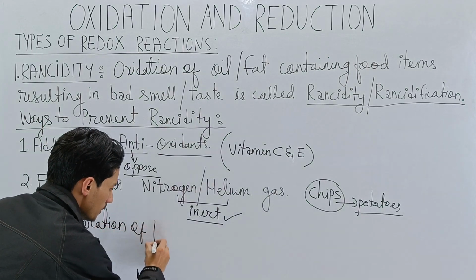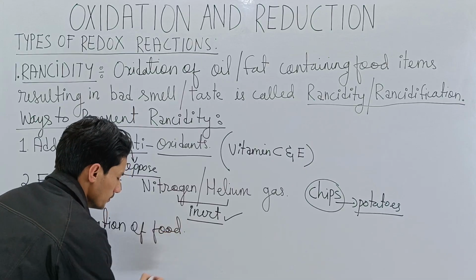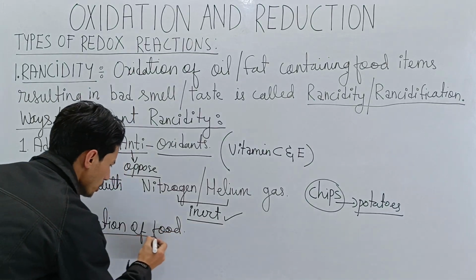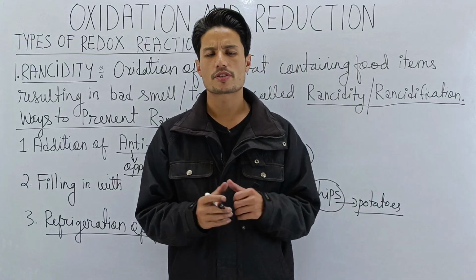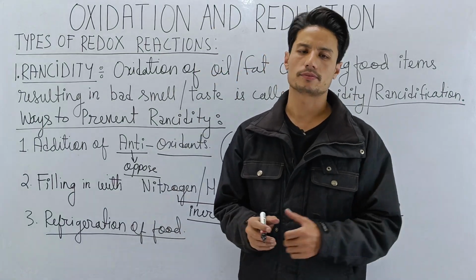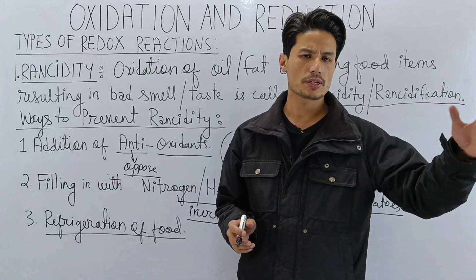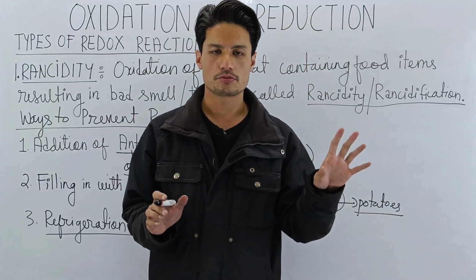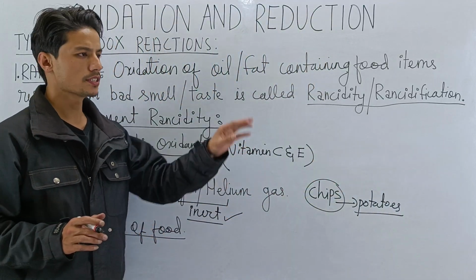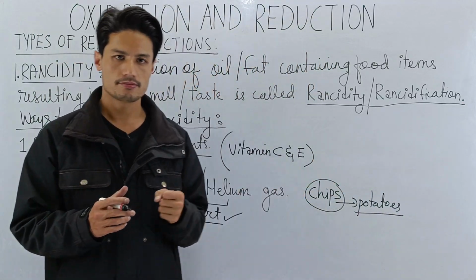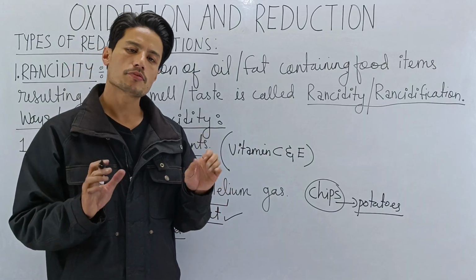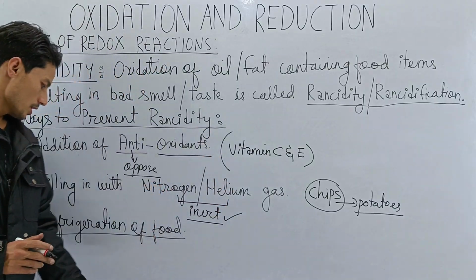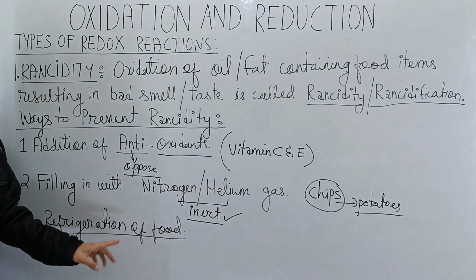Refrigeration of food. Now, why do we keep food inside the refrigerator? Why don't we just keep it outside? We don't keep it outside because if we do, then rancidity will take place. The food will react with oxygen present in the atmosphere and become rancid, and we don't like to consume rancid food. So how do we prevent rancidity of food?